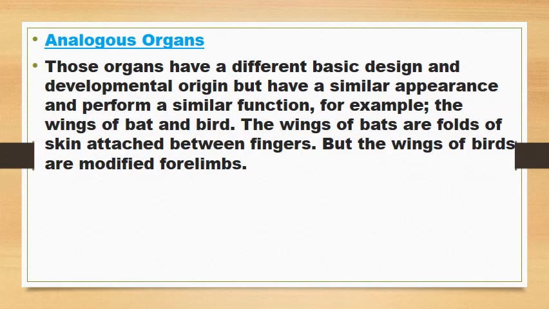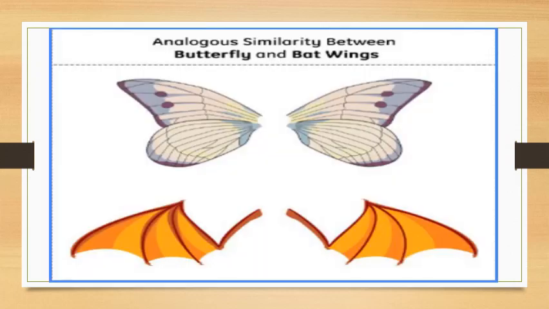Analogous organs. Those organs have a different basic design and developmental origin but have a similar appearance and perform a similar function. For example, the wings of bat and bird. The wings of bats are folds of skin attached between fingers, but the wings of birds are modified forelimbs. This is the structure of analogous similarity between butterfly and bat wings.